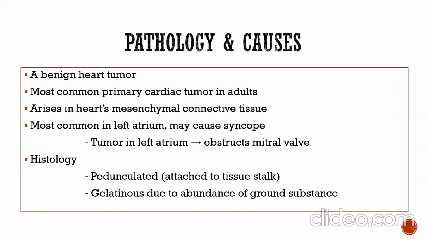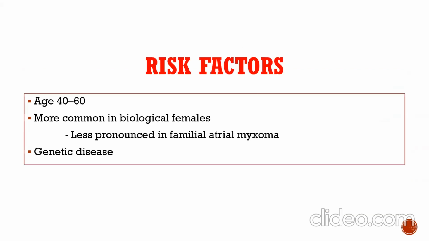It may cause syncope, as a tumor in the left atrium can obstruct the mitral valve. Histology: pedunculated, attached by a tissue stalk, gelatinous due to abundance of ground substance.